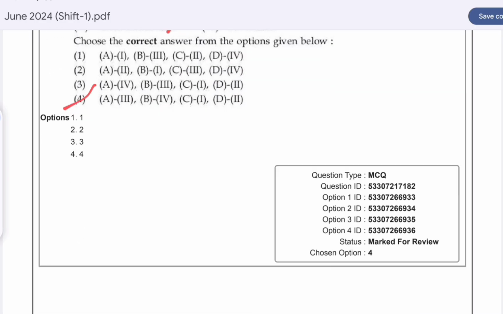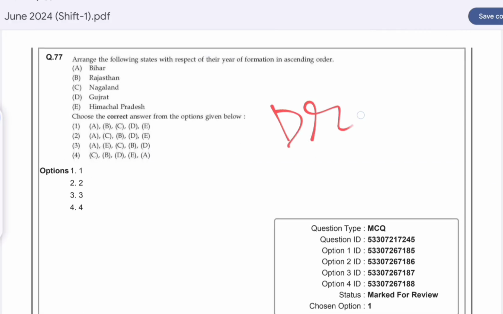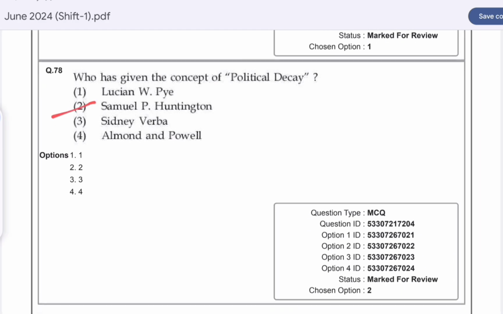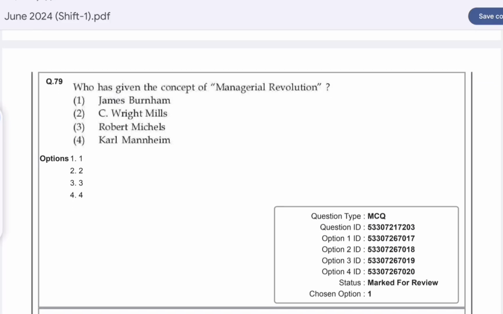Now question number 77. It is dropped by the UGC. Now question number 78. Who has given the concept of political decay? Option B is correct here, Samuel P. Huntington. Question number 79. Who has given the concept of managerial revolution? Option A is correct here, James Burnham.